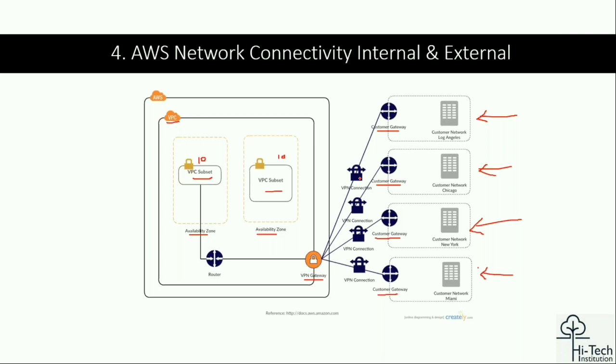When you are using direct connect, a physical line is added from the AWS environment to the client's dedicated location. How many of you know that inside of our oceans, inside of our sea, there is optical fiber cable passing from country to country all over the world? How many of you heard that story? Very good. That is actually true.